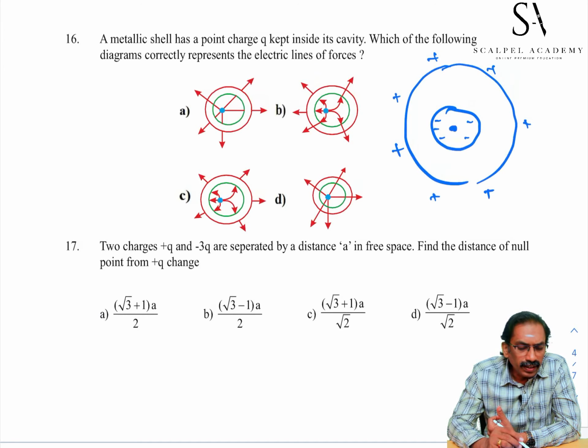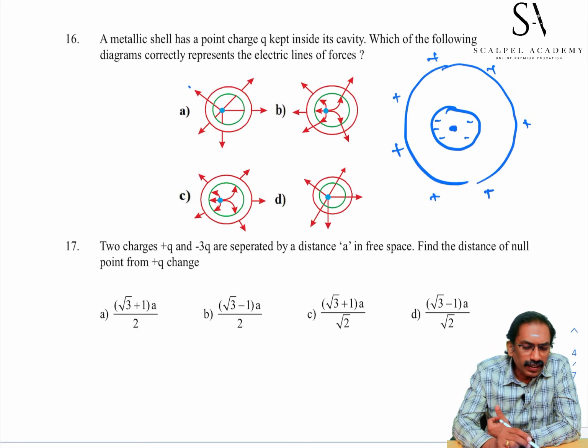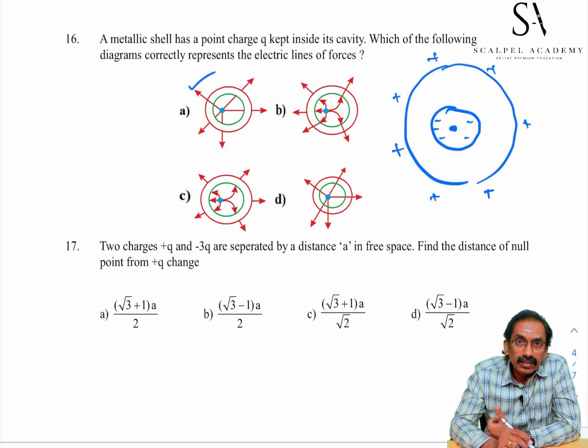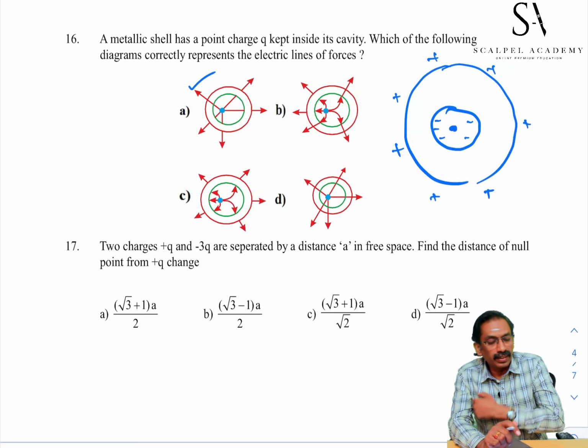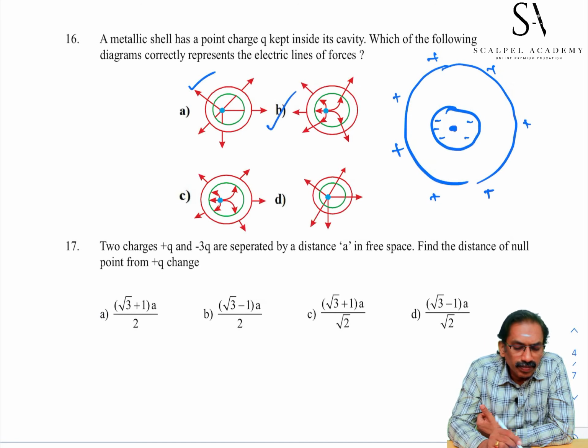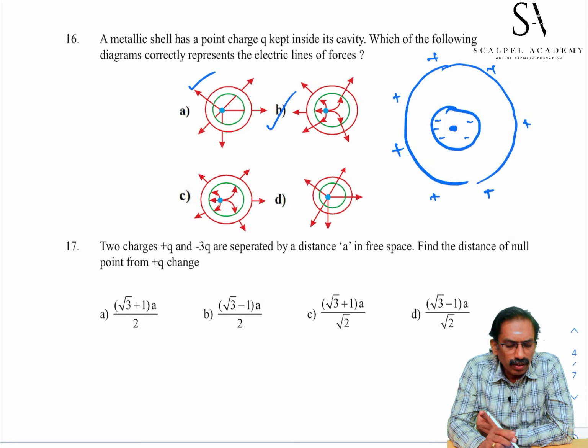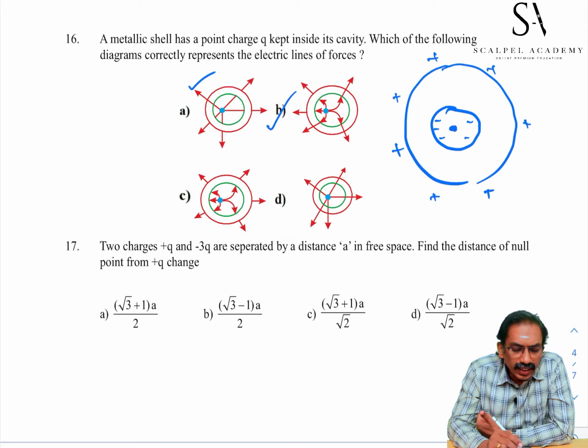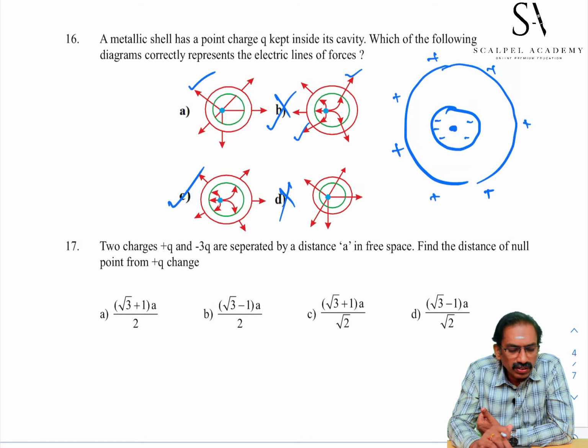Go to option A: there is a continuous line, so it can't be taken. B, best representation? Is there a discontinuity? No, there is continuity on this line and this line, so this can't be a choice. C, all the lines are discontinued in the metallic surface, the material area, so the choice is C. D, all the lines are continuous, can't be the choice. Okay, our option is C.